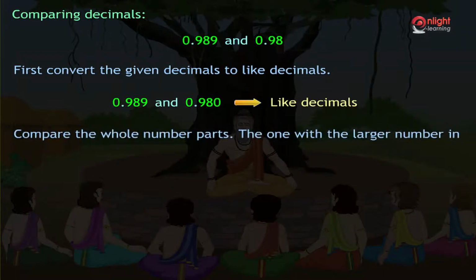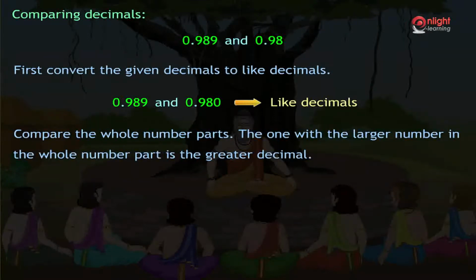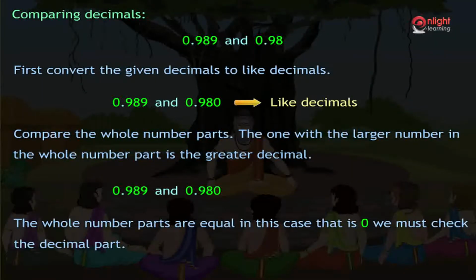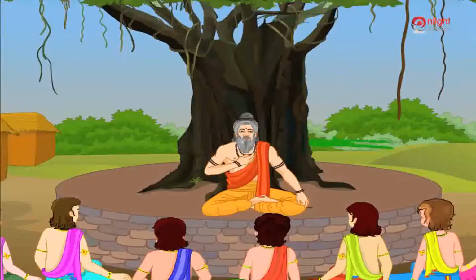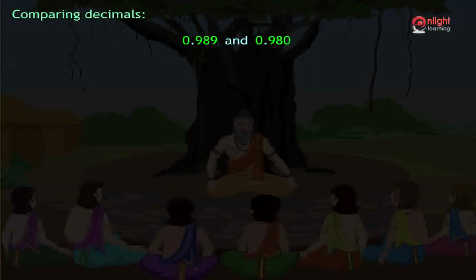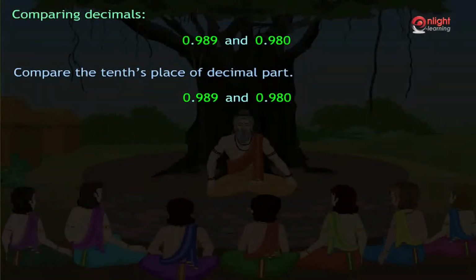First, compare the whole number parts. The one with the larger number in the whole number part is the greater decimal. Since the whole number parts are equal, in this case it is 0, we must check the decimal part. Check the digits in the tenths place for both the decimals. The one with the greater digit in the tenths place is the greater decimal.